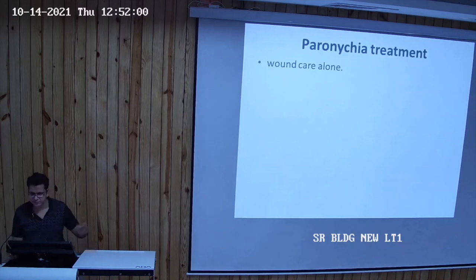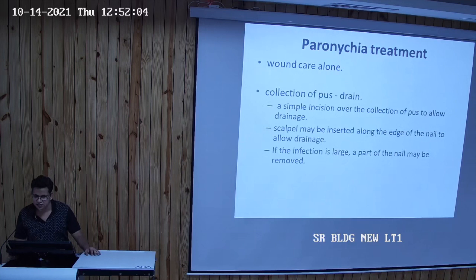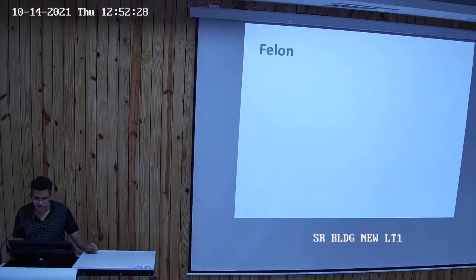So for treatment of paronychia, wound care alone is sometimes sufficient, and sometimes we can do the collection of the pus or drainage. A simple incision is made for the collection of pus and to allow the drainage of the excess pus. A scalpel may be inserted along the edge of the nail to allow the drainage. If the infection is very large, a part of the nail might have to be removed. Oral antibiotics can be given and wound care can be done at home.